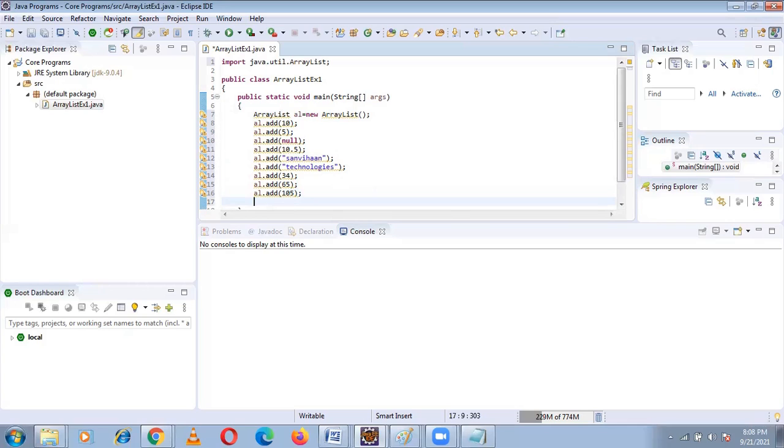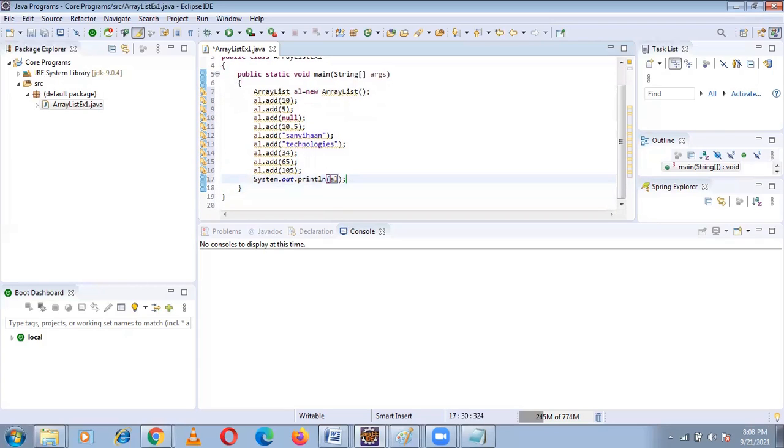Now I want to display all these things. System.out.println(al). System.out.println is used to display all the elements. Here you don't need to type System.out.println fully. Simply type sy, so, and Control Space.